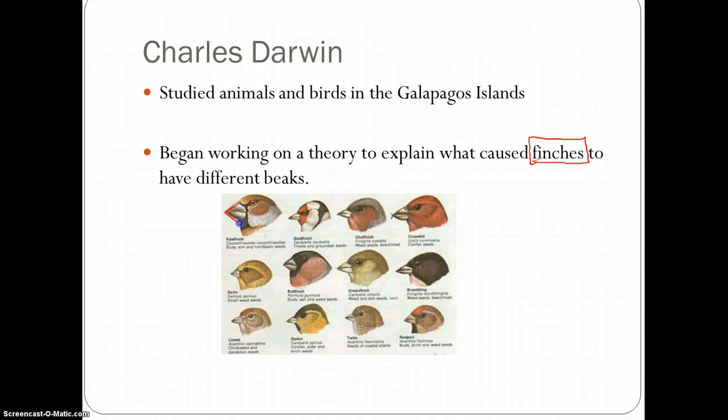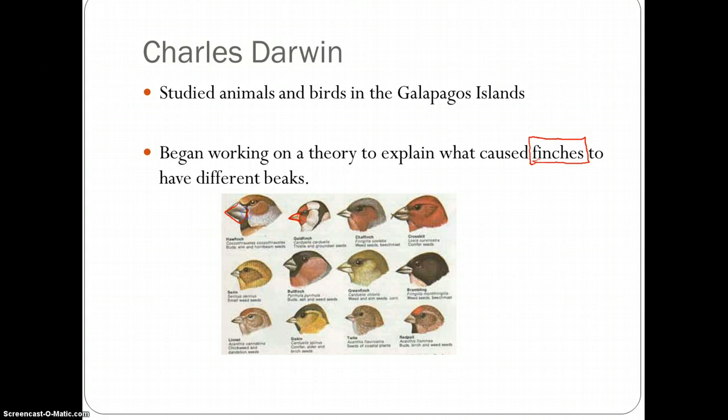Some had wide beaks, some had very small beaks, and so on. Others had various patterns in their beaks. And he began to wonder what caused these different beaks. They're the same type of bird, the same population, but what caused all these variations of beaks?